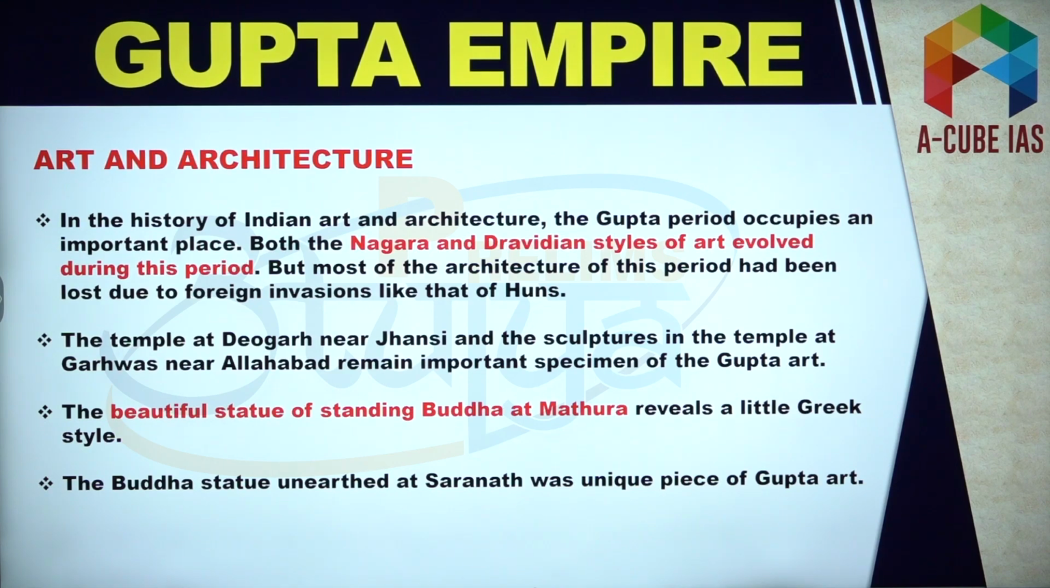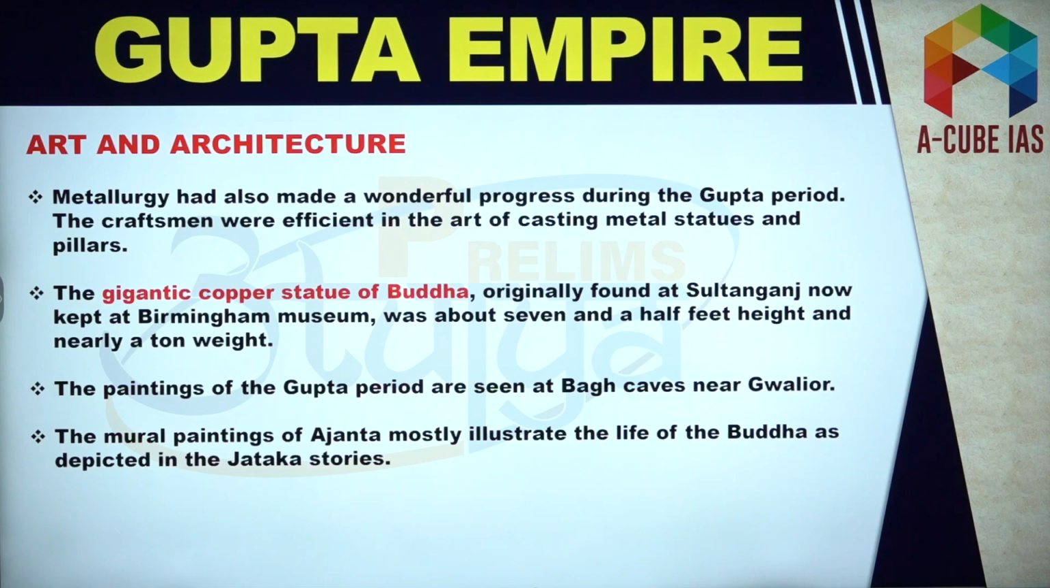Although in those times there wasn't any influence of Gandhara art, we found a beautiful statue of a standing Buddha at Mathura, which reveals a little Greek style. So this is what you can remember. Now here I would like to mention a copper statue of Buddha, which was found at Sultanganj. This is also very important, you can remember.